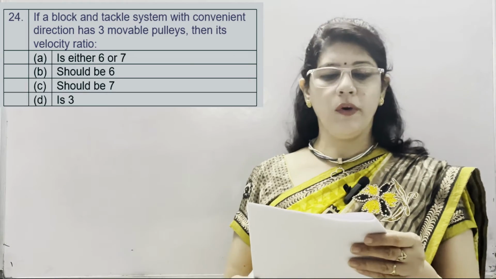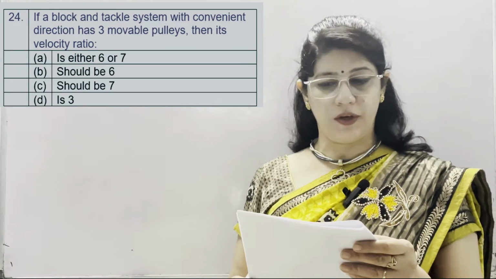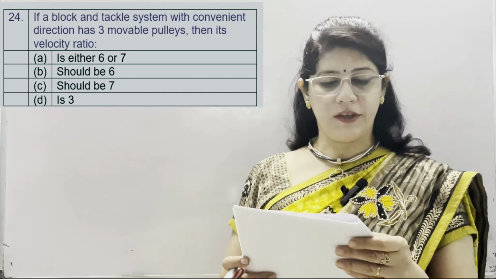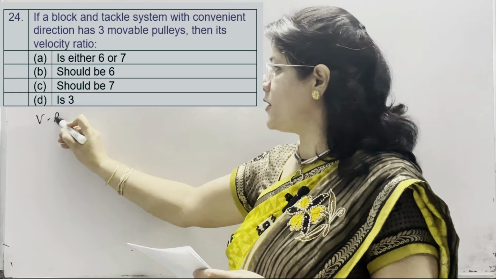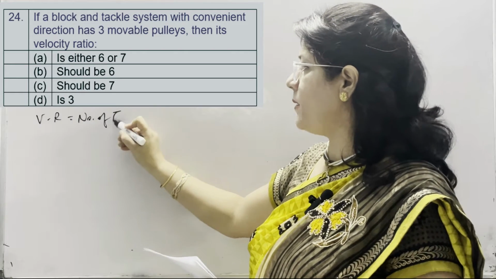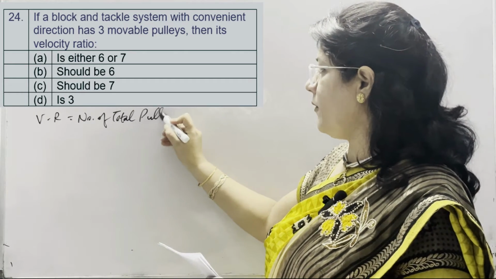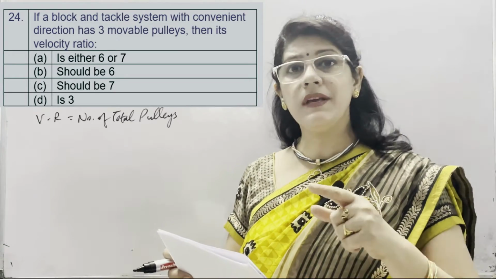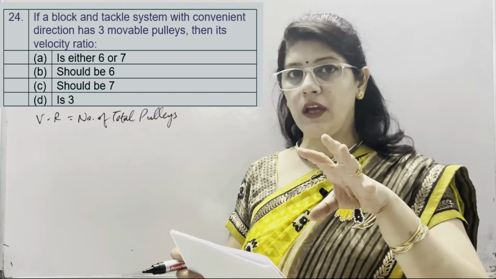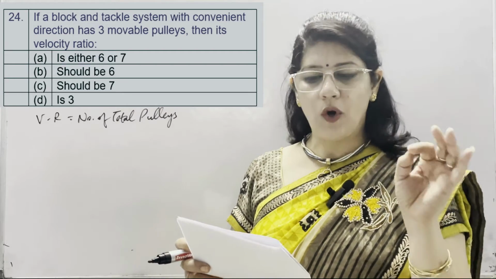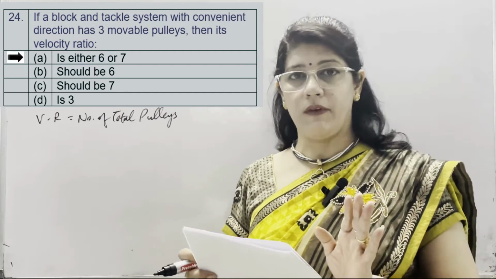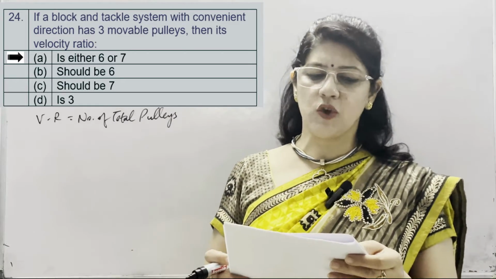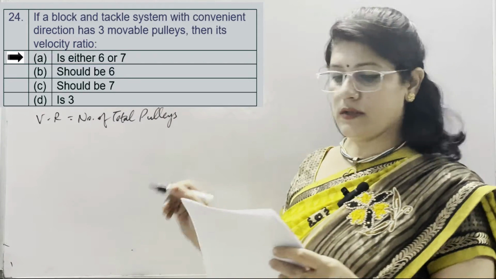Now question number 24, if a block and tackle system with convenient direction, it means effort applying in the downward direction, has 3 movable pulleys, then its velocity ratio. We know that velocity ratio is equal to number of total pulleys used. It is given that 3 movable pulleys are in the lower block. It means in the upper block it might have 3 or 4 pulleys. So correct option is either 6 or 7. VR is 6 or 7. Other options should be 6, should be 7 and 3. So correct is 6 or 7.